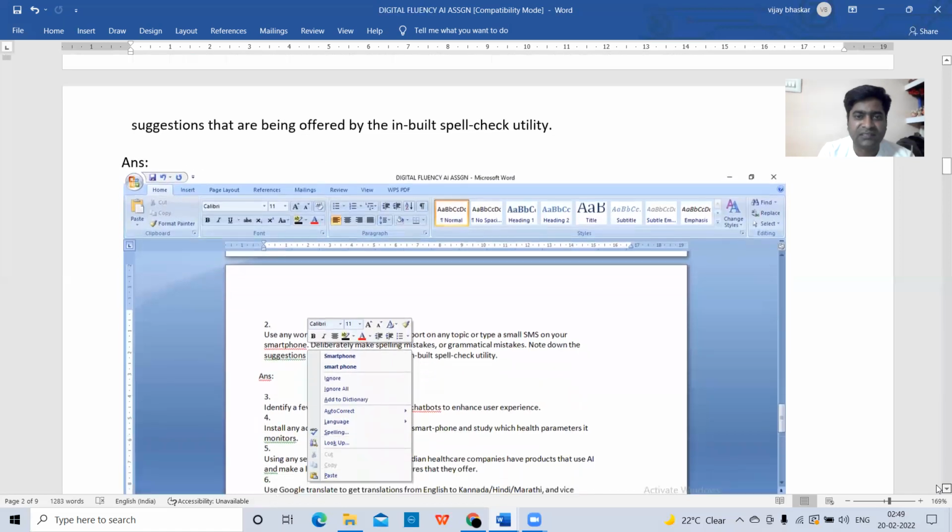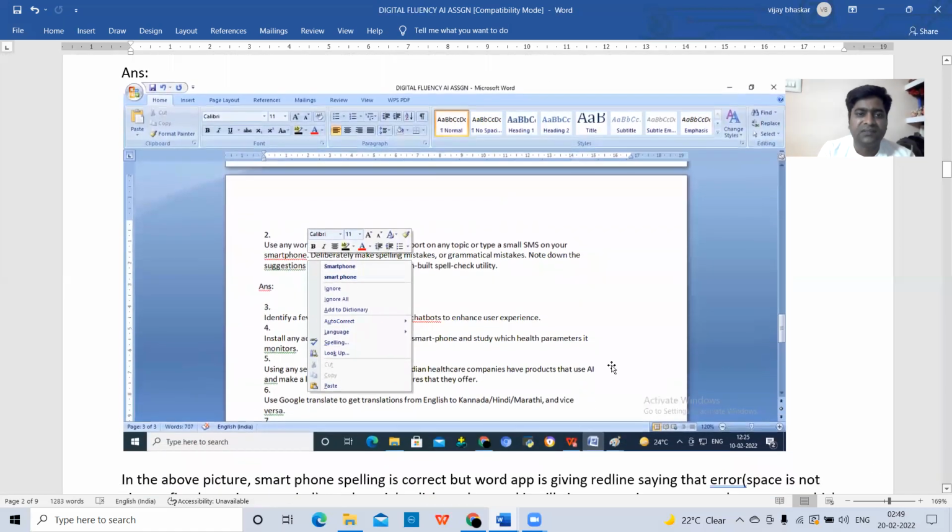I have attached the screenshot for that. Here I have written one paragraph. In that paragraph, I have typed smartphone. That smartphone spelling is correct, but I have not given S as capital and space between smart and phone. That's why it is showing red underline.